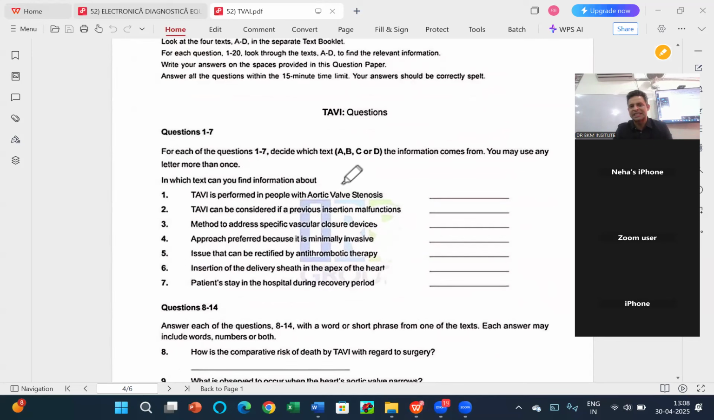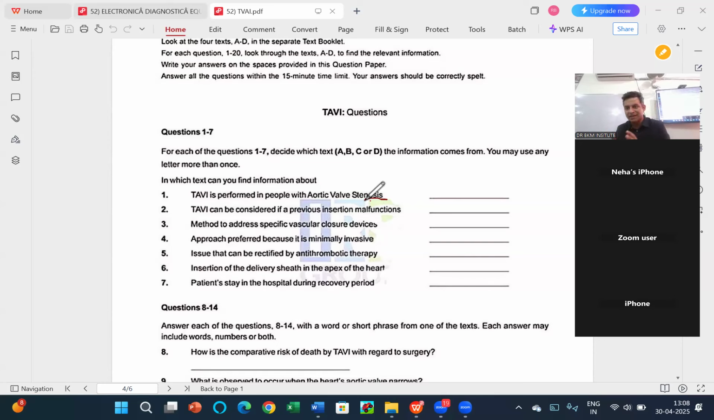So question number 1 says TAVI is performed in people with aortic wall stenosis. Okay. So I just carry the keywords for myself. You have to carry keywords just to make sure that you are going in the right direction. So my first keyword is aortic. And if there is less time in the paper, I read quickly. TAVI, people, aortic wall stenosis. TAVI can be considered if a previous insertion malfunctions. Second, malfunction. Previous word is also very important. I try to gather the keywords, because who knows which keyword I will find where.